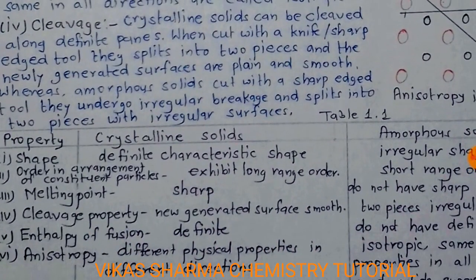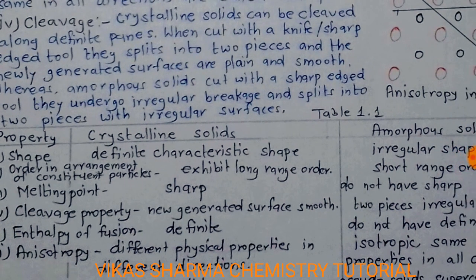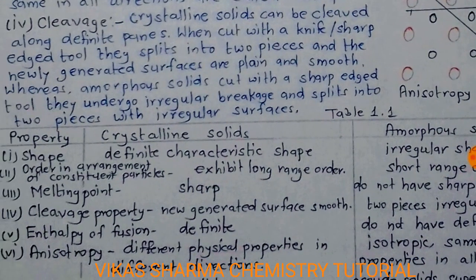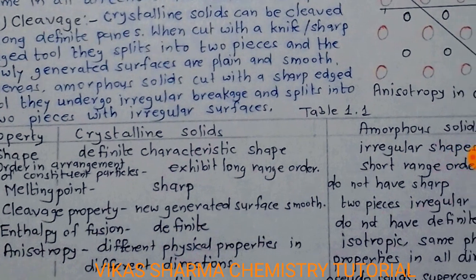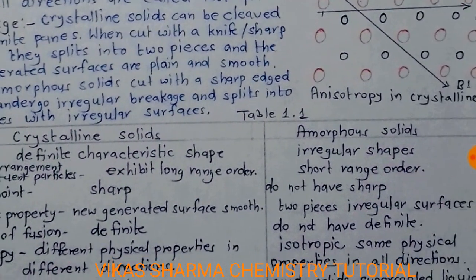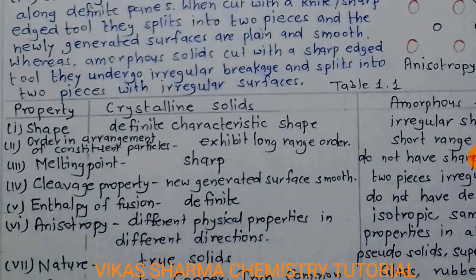Students, the fourth difference, cleavage. Crystalline solids can be cleaved along definite planes when cut with a sharp knife or tool. They split into two pieces and the newly generated surfaces are plain and smooth. Whereas amorphous solids, when cut with a sharp-edged tool, undergo irregular breakage and split into two pieces with irregular surfaces.